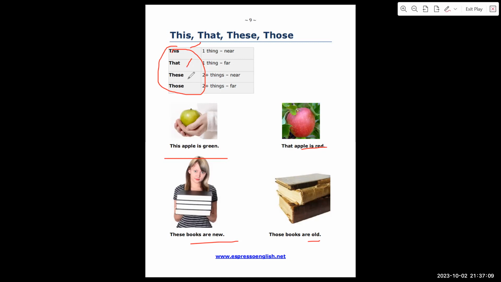And these are my pens. Okay. And then those.